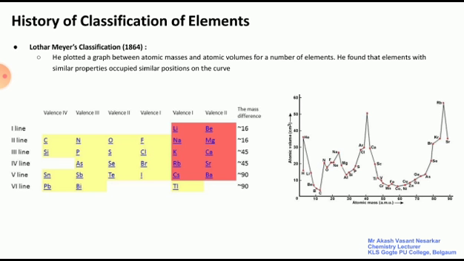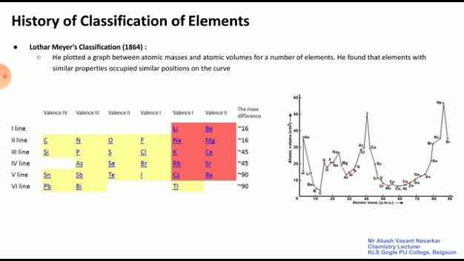Next, coming to the long form of the periodic table, that is, its characteristics. In the long form periodic table, the elements are arranged in the order of their atomic numbers. The atomic number of an element is equal to the number of protons inside the nucleus of its atom. So later on, elements were arranged according to their atomic number. Some general features of the long form periodic table are: